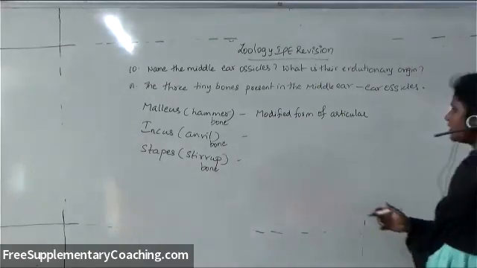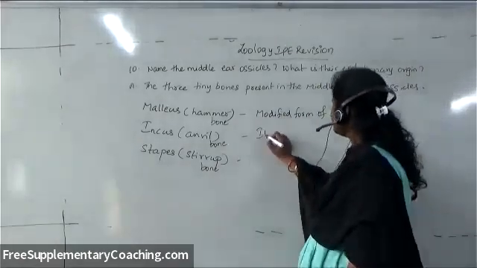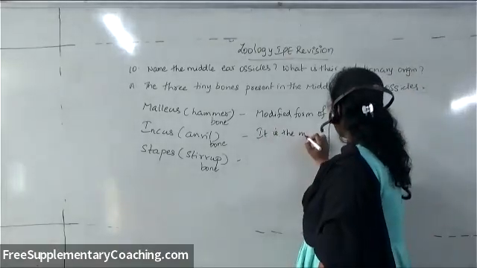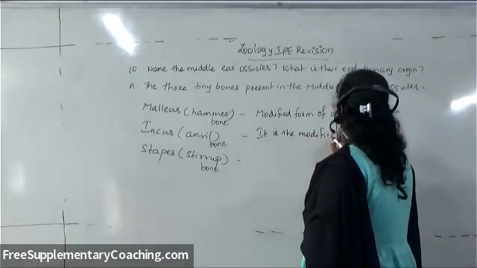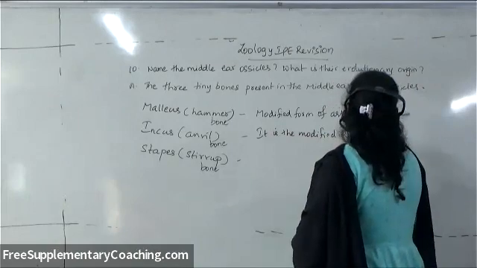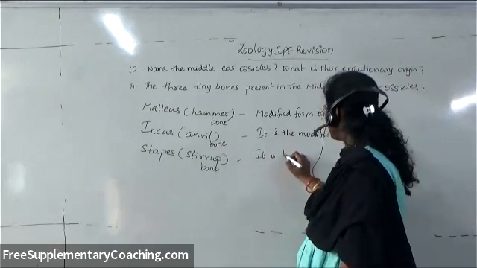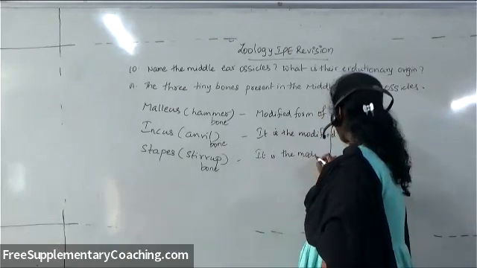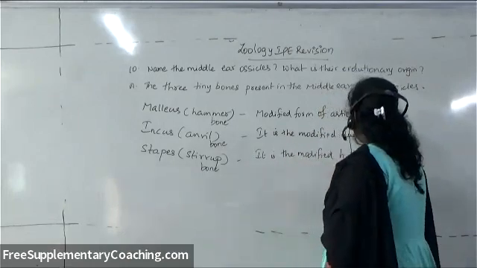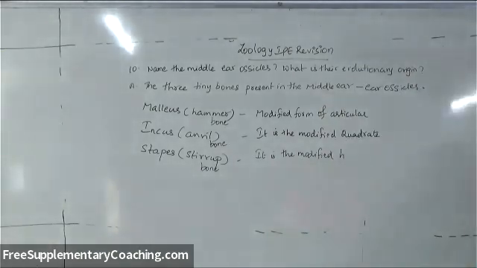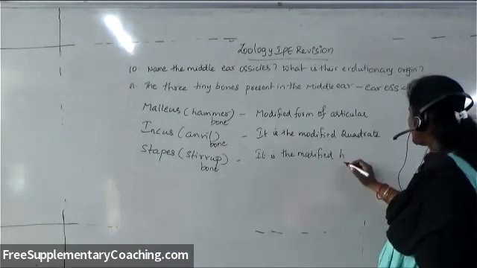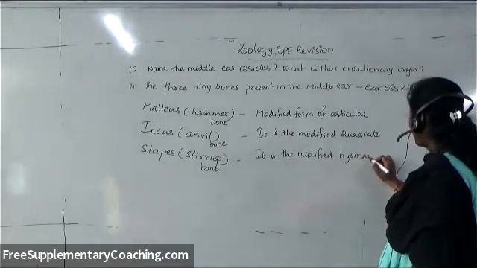And stapes is the modified form of hyomandibula.